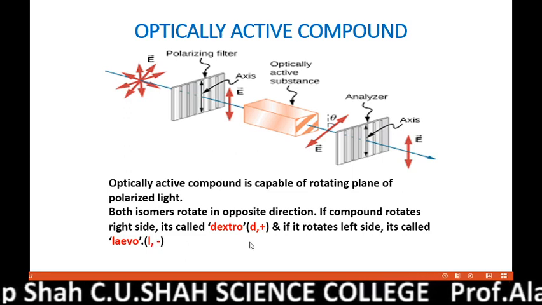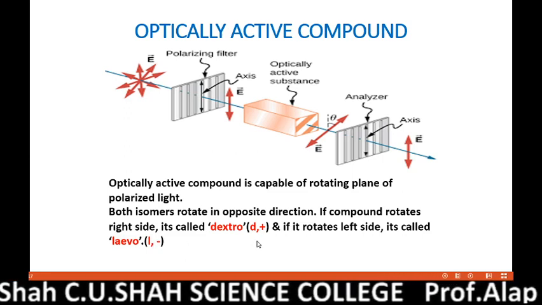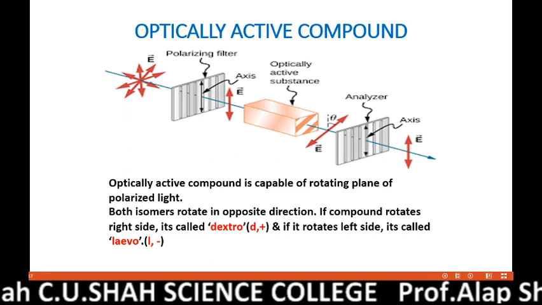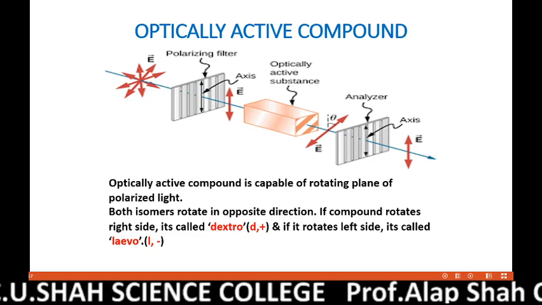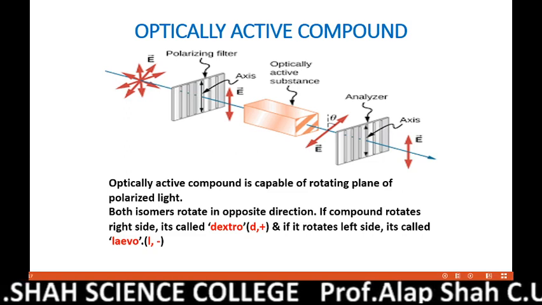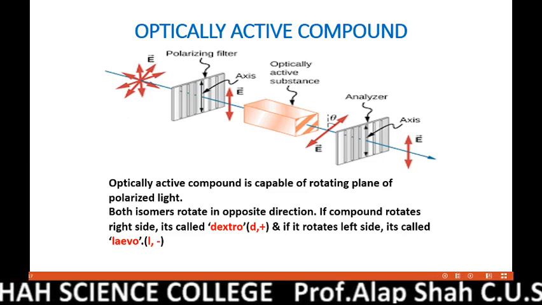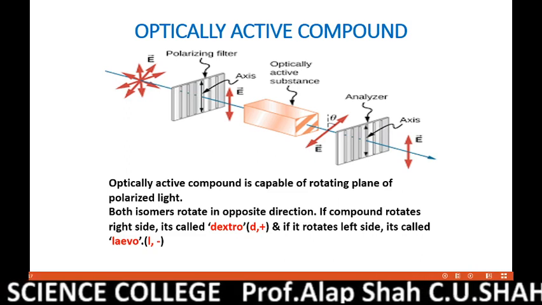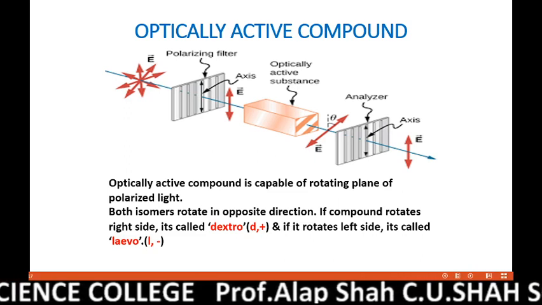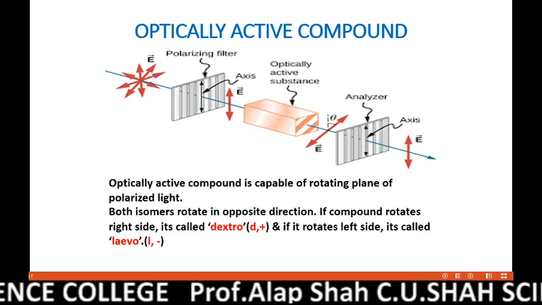We cannot use capital D or capital L here because, let me remind you, to designate the configuration of sugars, D-glucose, L-amino acid, we use capital D and capital L there. So for dextro and levo, we should use small d and small l.